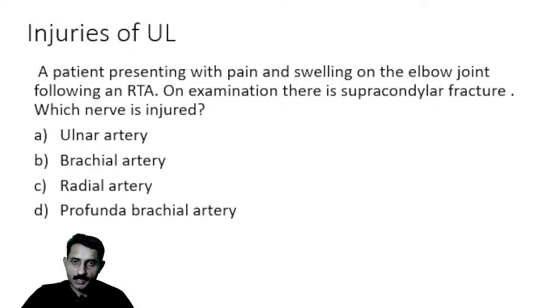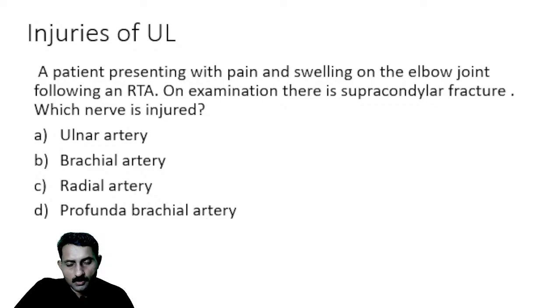Over the surgical neck, we have a nerve which is coming out, winding around. That nerve is called the axillary nerve. So the axillary nerve will be winding around the surgical neck. If we have a fracture on the surgical neck, which nerve will be injured? Axillary nerve will be injured. Okay. So in case of fracture of surgical neck of humerus, which nerve will be injured? Axillary nerve will be injured.